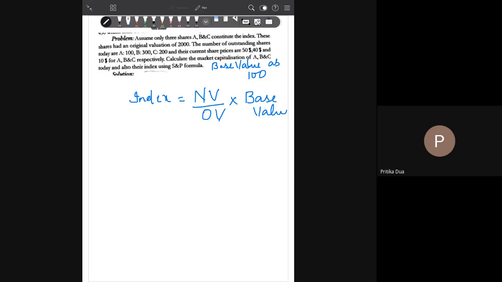Okay, so it's better to take the base value as 1000, given what the prices are.